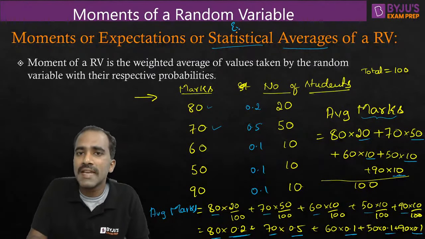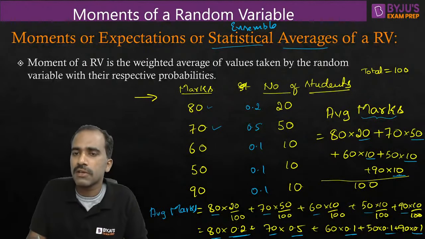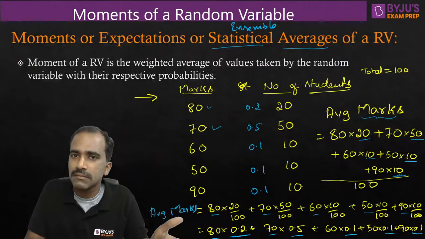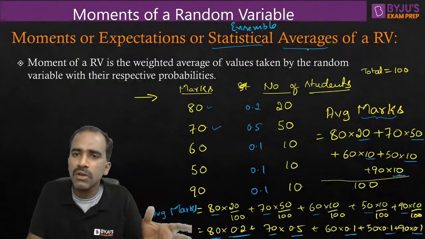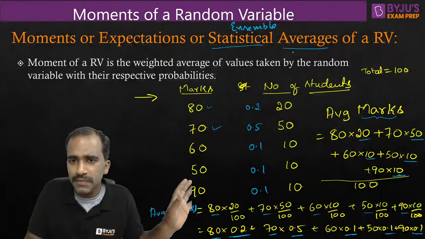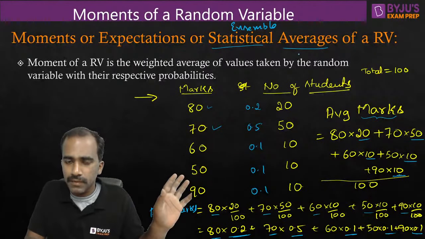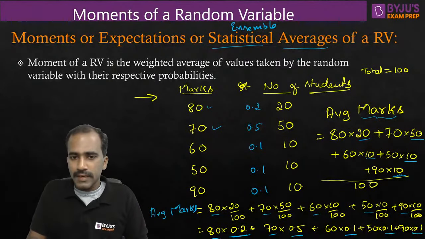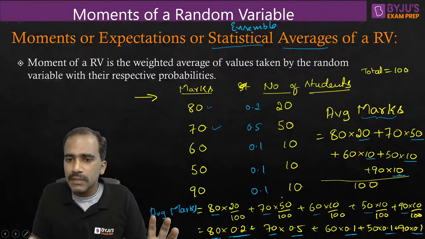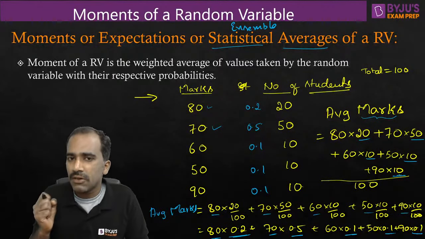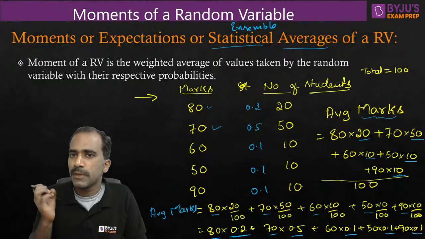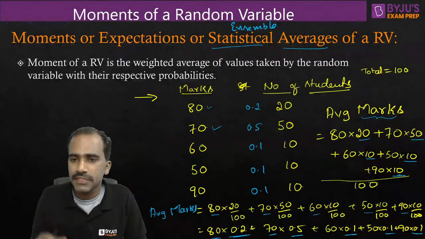Sometimes they also call it ensemble averages. Statistical averages, ensemble averages, expectations, moments, they all mean the same thing. I hope you have understood by now. So this is the example to have a very commonsensical idea of what is expectation, what is moment, or what is statistical average.